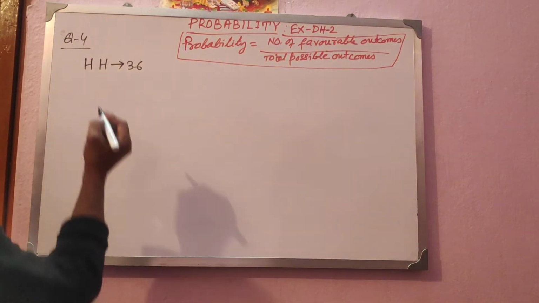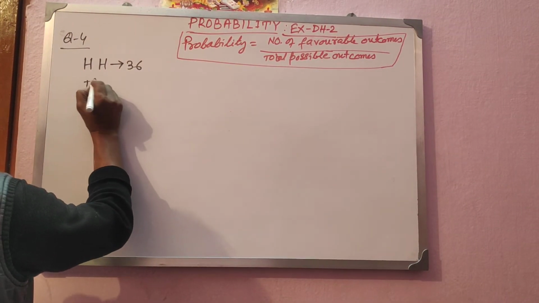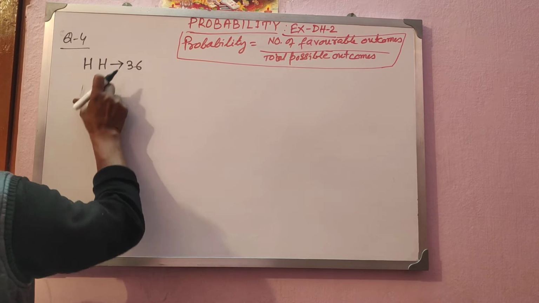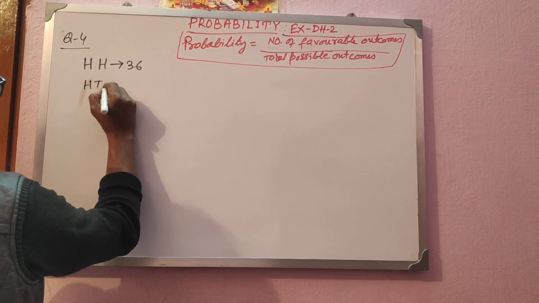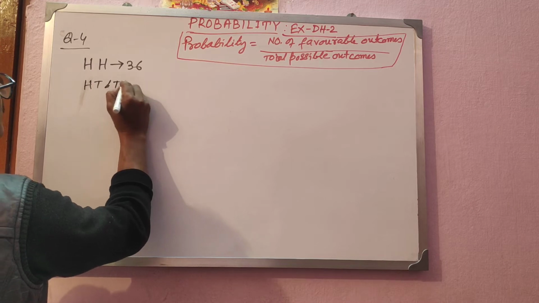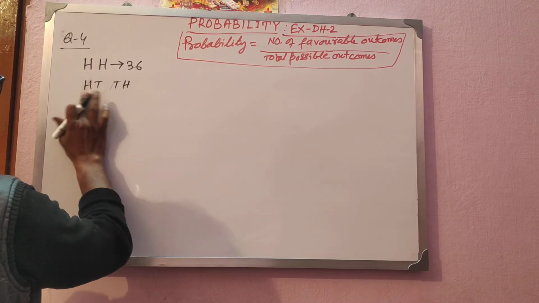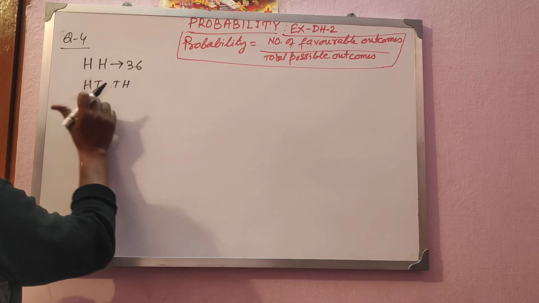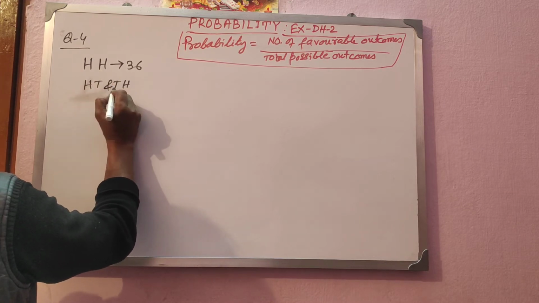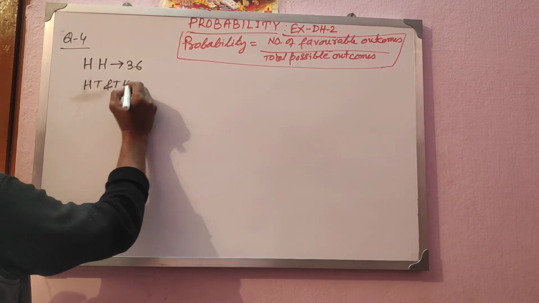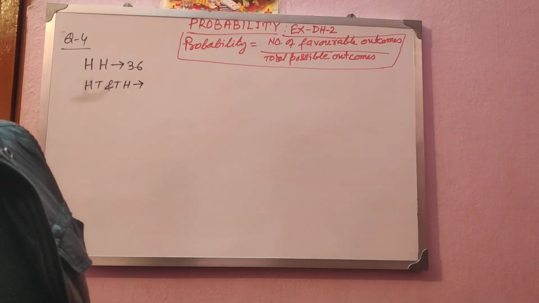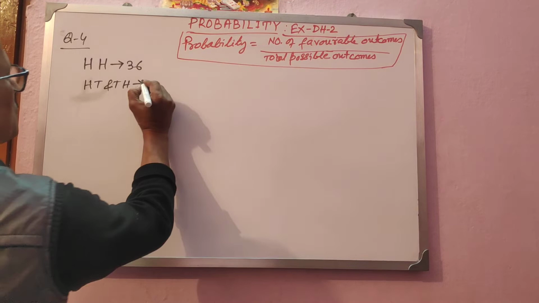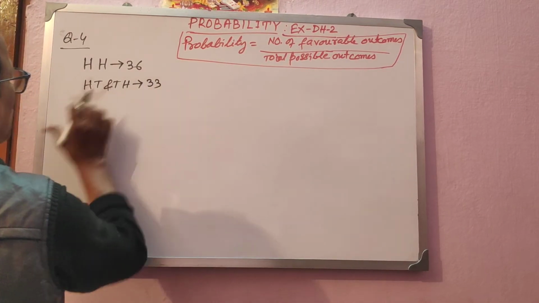Single head means either head-tail or tail-head. It can be first coin head, second coin tail, or first coin tail, second coin head. That has come 33 times.